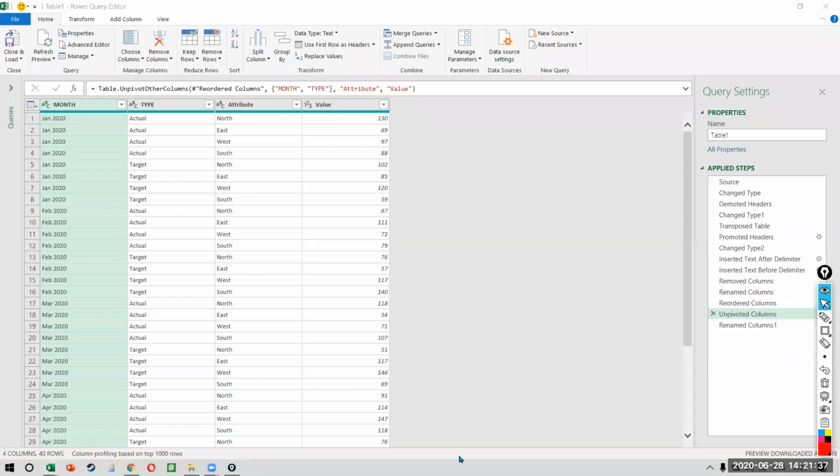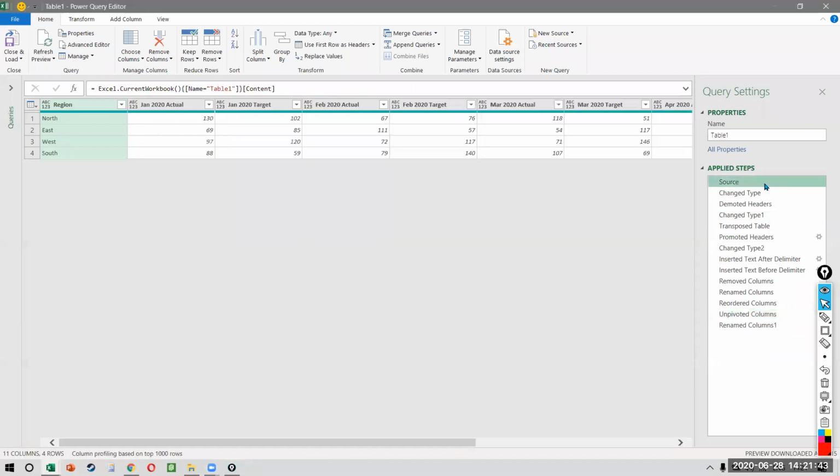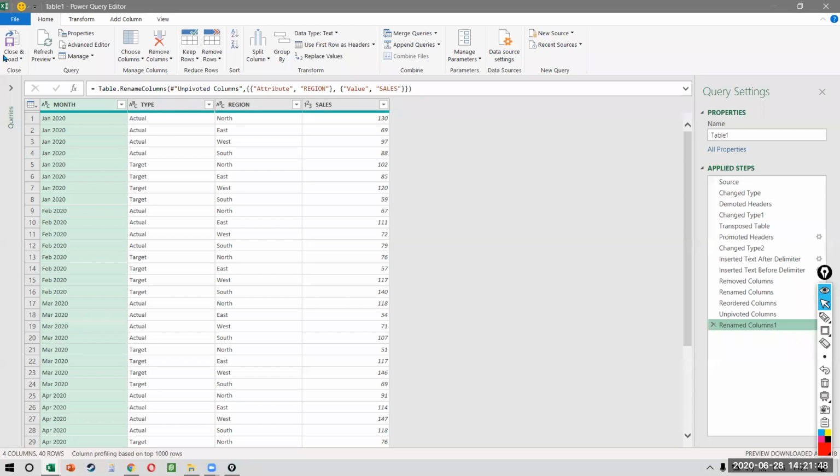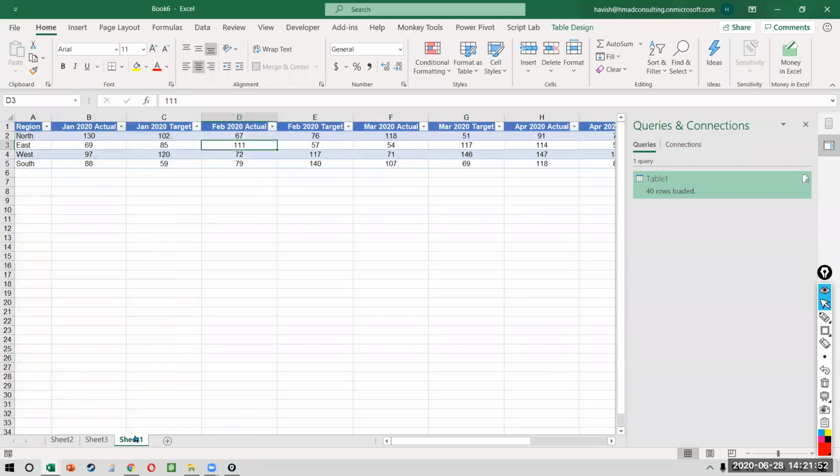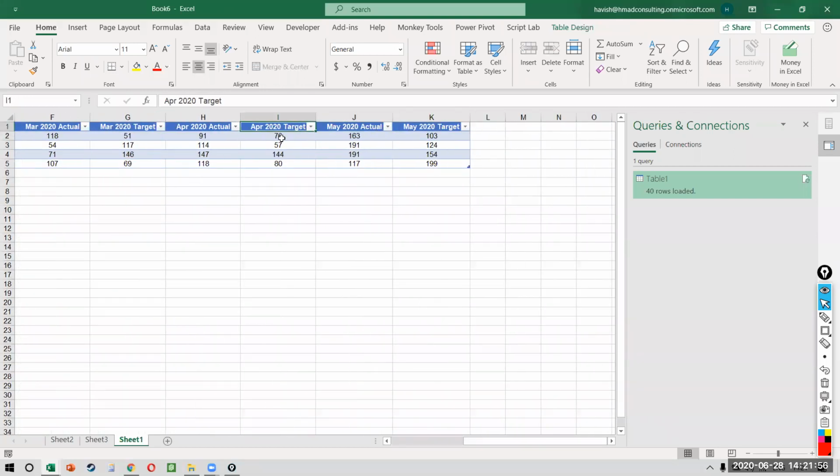Any other questions, anyone? And obviously you could have seen that all these steps are being saved, which means that tomorrow if I have a similar data set, I don't have to do anything else. I can just click on this entire query and the entire thing will get refreshed. For example, if I go back to my data set and I add, let's say one more month. So I'm in front of you, I'm adding June and July.